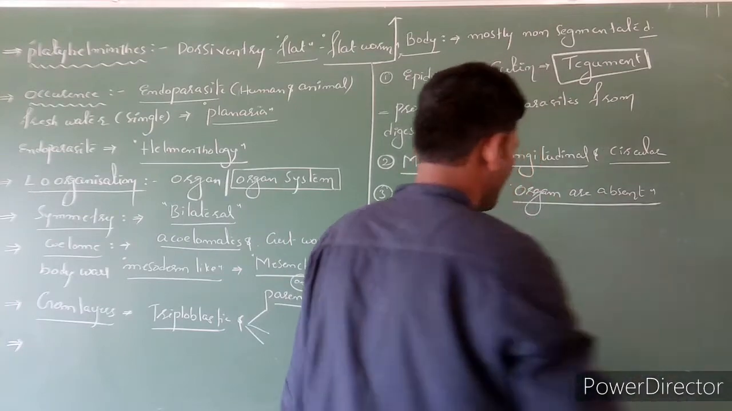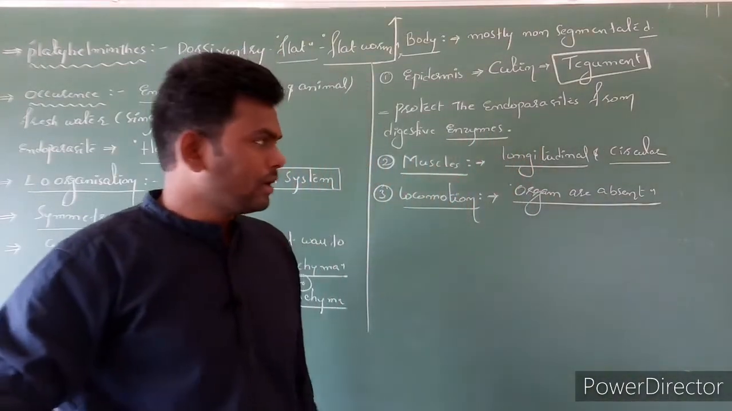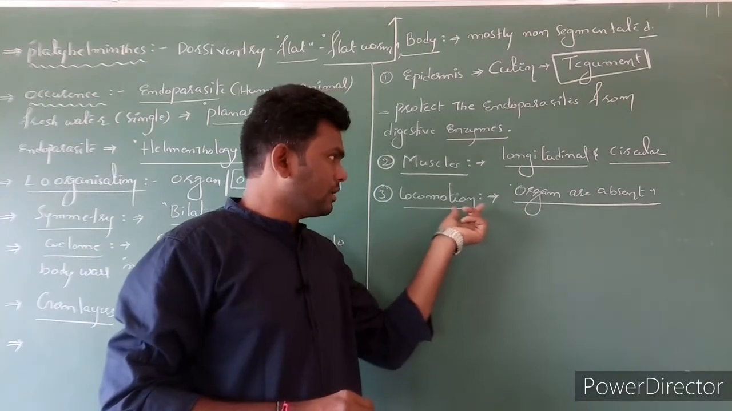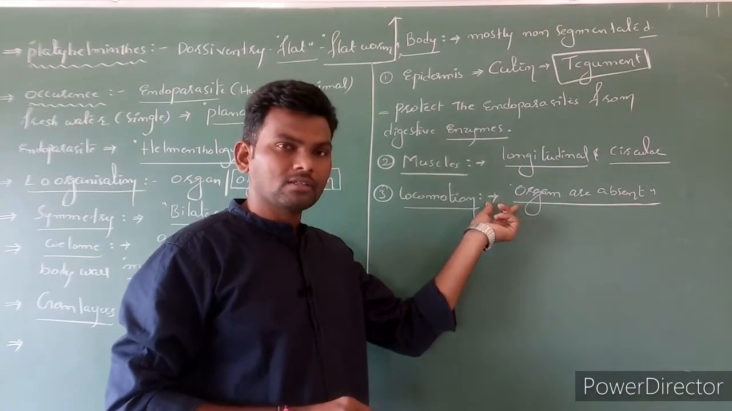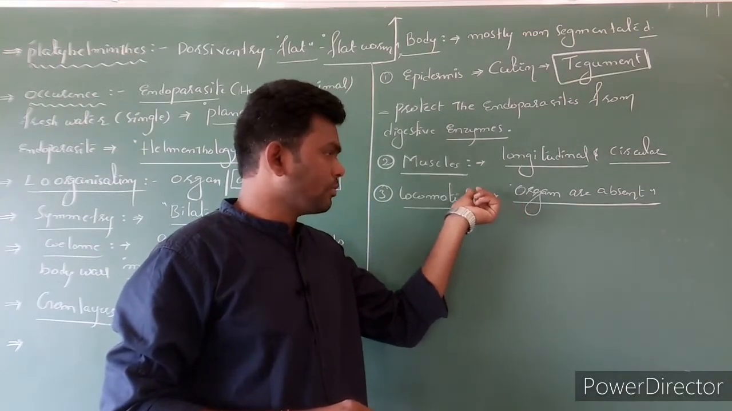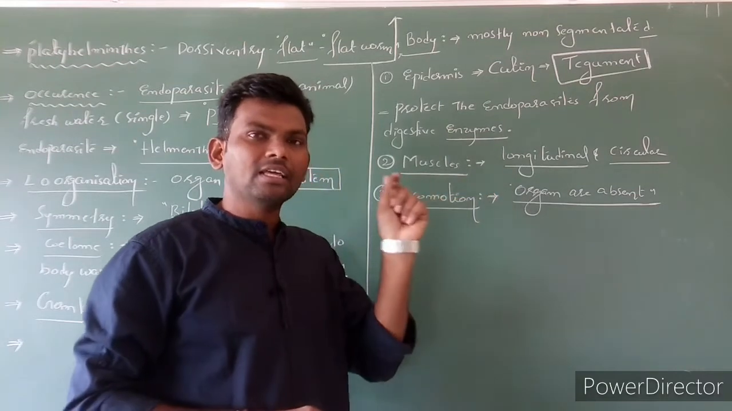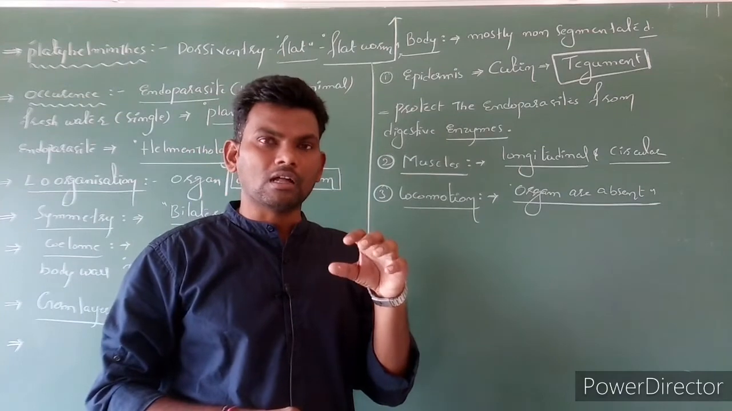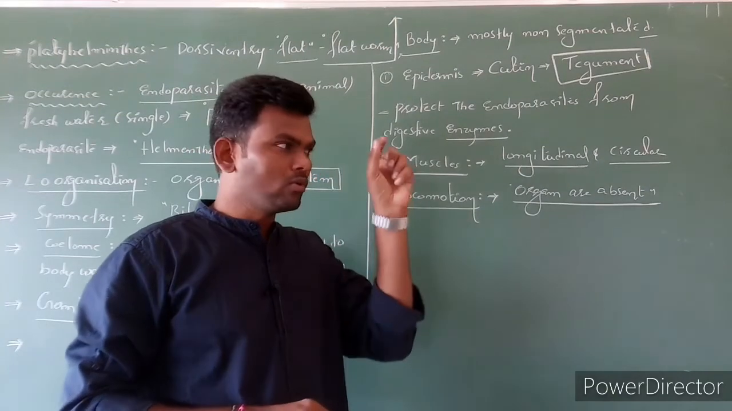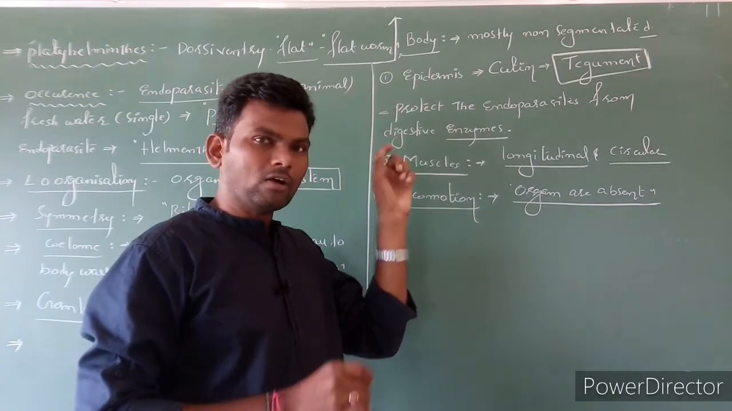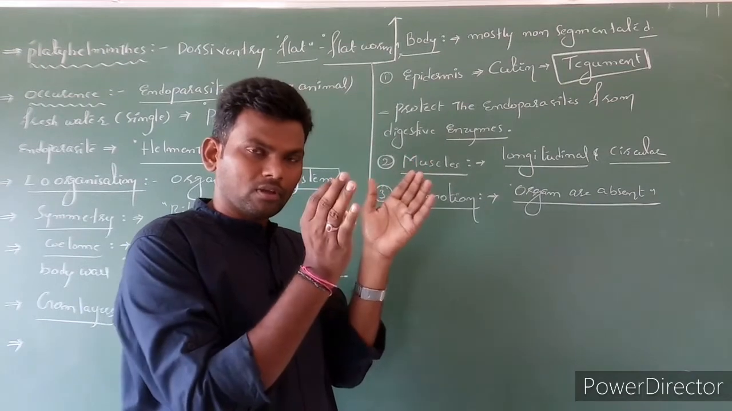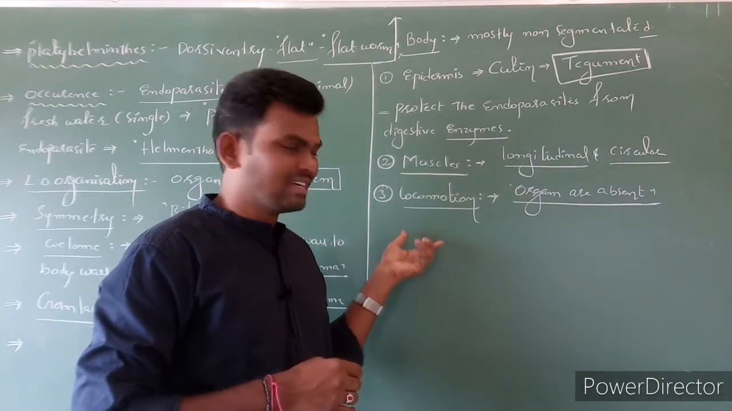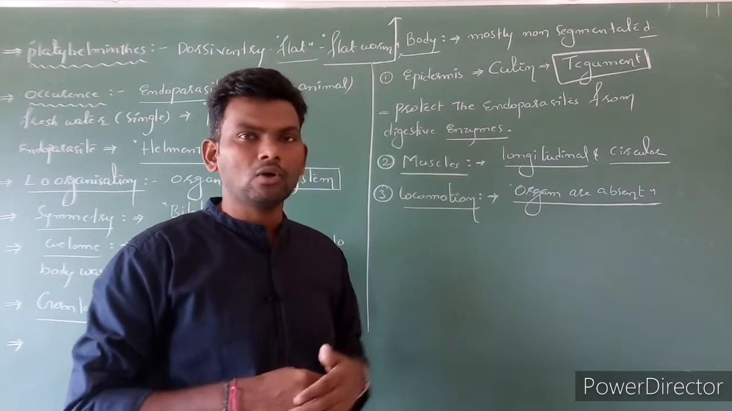Locomotory organs are absent. But in the case of endoparasites, instead of locomotory organs, attaching organs are present. These attaching organs have the capacity to hang or attach on the host. Such attaching organs are suckers as well as hooks.